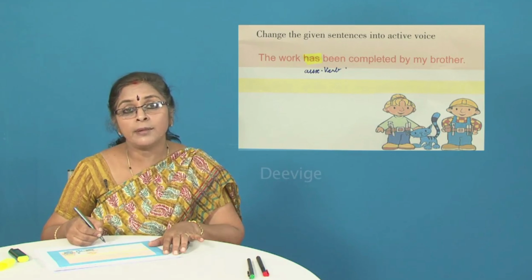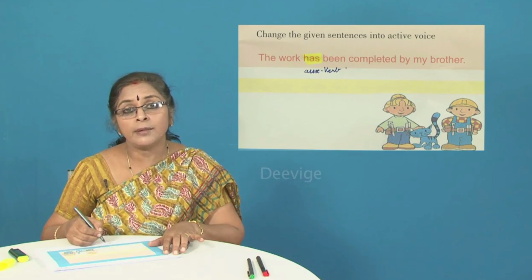Now, the work has been completed by my brother. Has is the auxiliary verb, and in my last class I told you has and have, both of them indicate present perfect. Had is the only word which indicates past perfect.